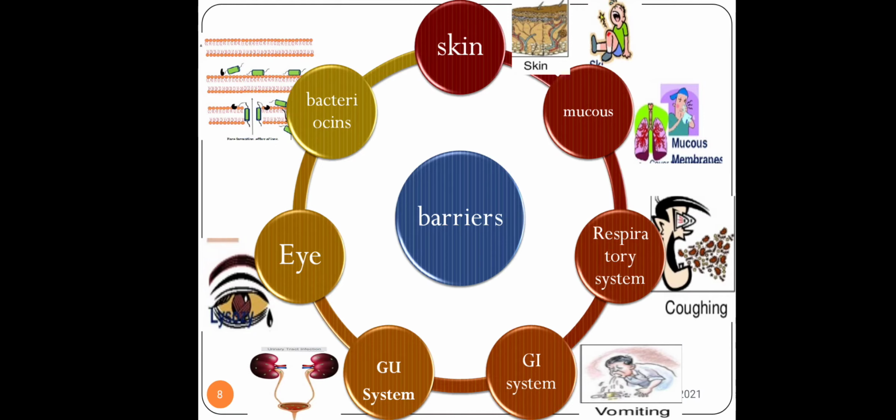Now also there is a mucus lining, which will not allow the organisms to enter or attach. As you go down, again there is the mucus layer, which is slippery and does not allow the organisms to attach. Again, if you see the respiratory system, your lung muscles are continuously contracting and relaxing. Because of the continuous contraction and relaxation of the muscles, there is continuous movement of the muscles.